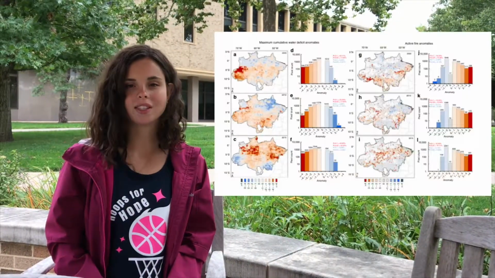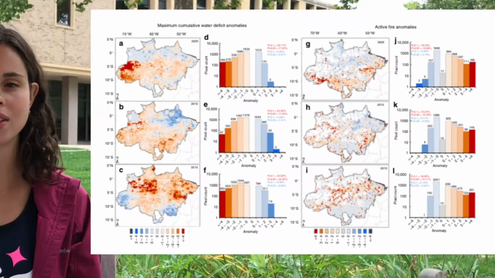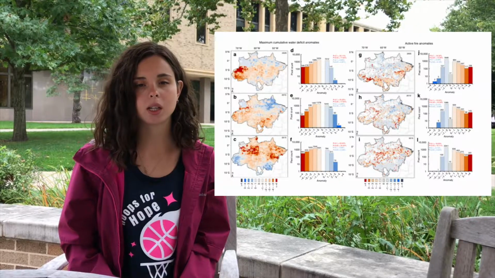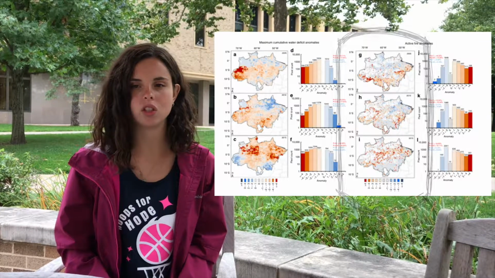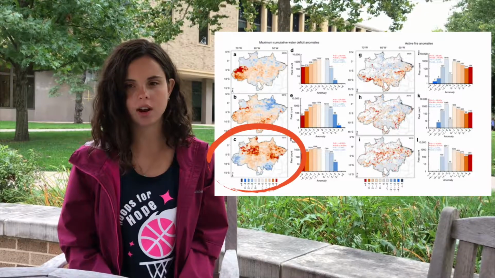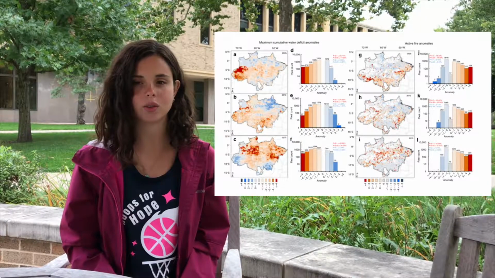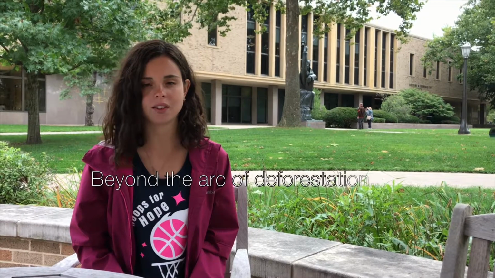If you look at Figure 3, you can see that figures A, B, and C show pixel-based annual anomalies of the maximum cumulative water deficit for 2005, 2010, and 2015 respectively. There has been a consequent enhancement of active fire incidents, and figures G, H, and I show active fire anomalies from 2005, 10, and 15. As you can see, the 2015 drought in C experienced significant negative MCWD anomalies in comparison to 2005 and 2010, with 2015 at 43% of the Brazilian Amazon biome, 2010 at 25% of the Brazilian Amazon biome, and 2005 at 22%. As a result, active fire detections in 2015 extended beyond the arc of deforestation, affecting areas of the Amazon that have rarely been impacted in the past.